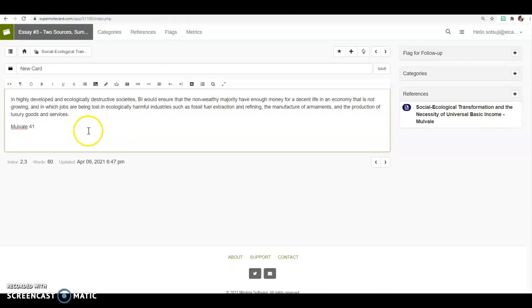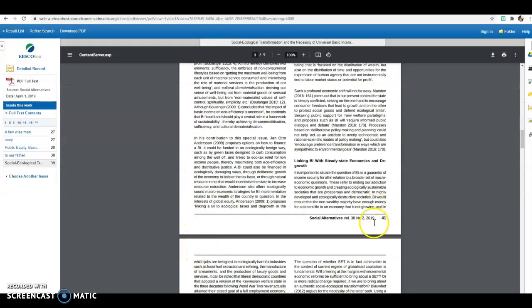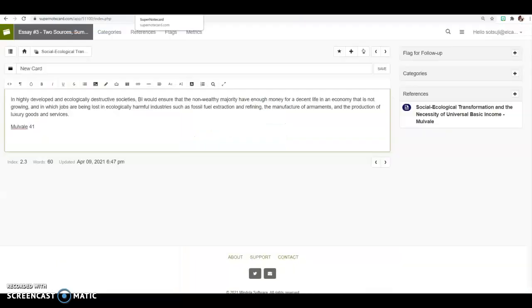And then you paste it onto a card and make sure you write the author's last name and page number that you got it from, right? So the page numbers are here. So make sure that you copy and paste the quote, 1 to 3 sentences only, and type in the author's last name and page number.